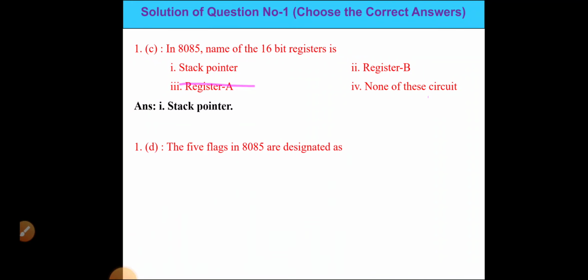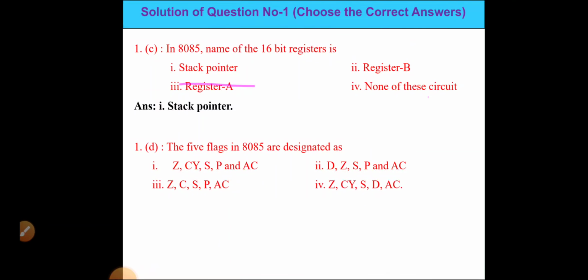Next question is, the 5 flags in 8085 are designated as: option 1 is Z, CY, SP and AC. Option 2 is D, Z, SP and AC. Option 3 is Z, C, SP, AC.